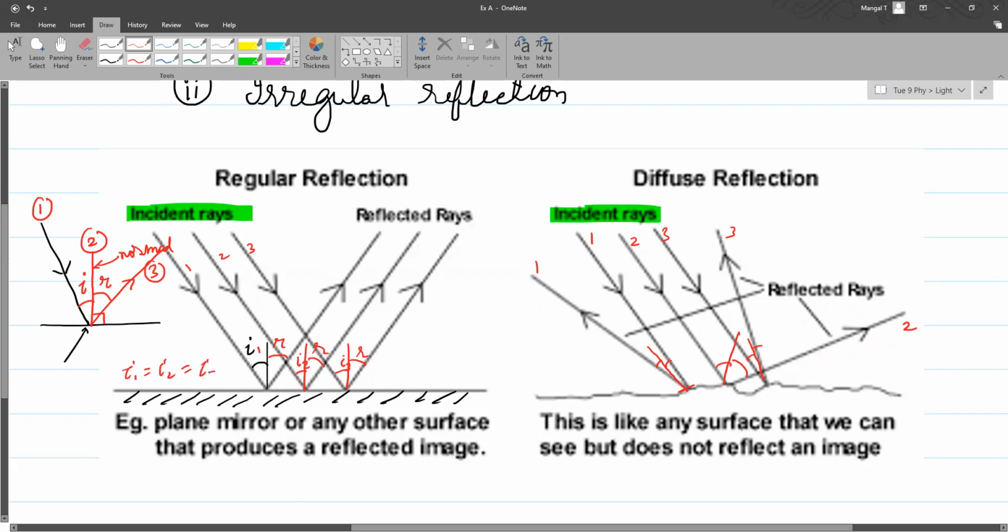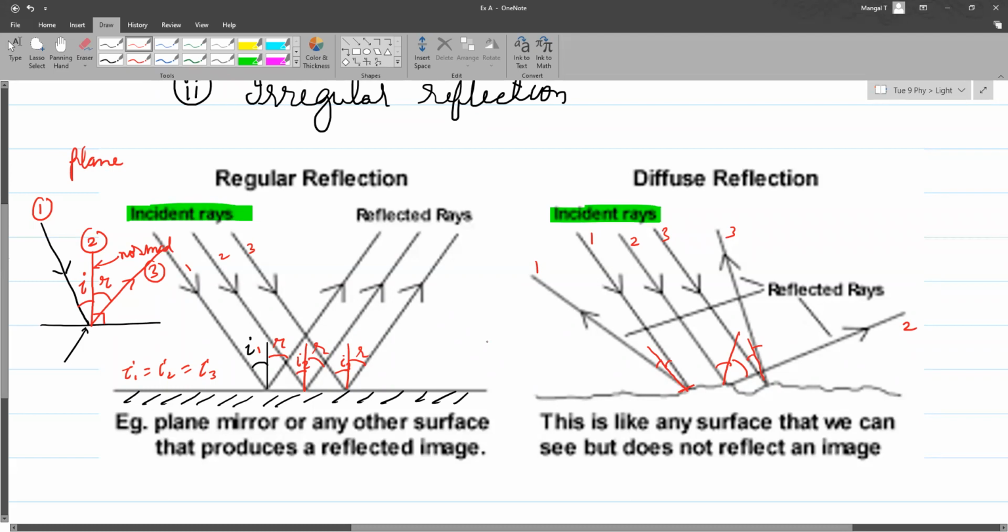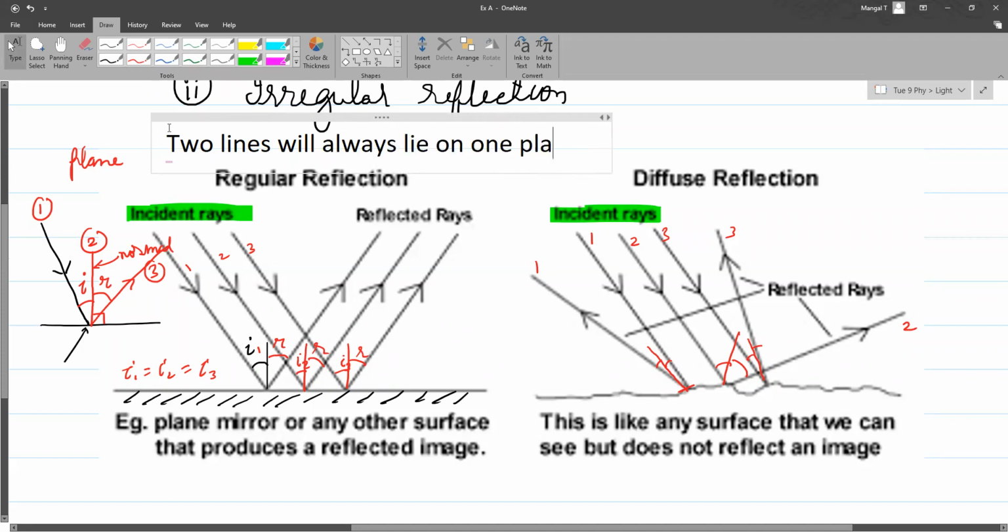Okay. And so what do you mean by the normal, the incident ray and reflected ray meeting on the same plane? Yeah. Now in geometry, when you talk about a plane, you talk about a flat surface. So that is called a plane. Now there is a property that two lines will always lie on one plane. Like you take any two lines, you can take a flat surface where both the lines will lie. Three lines, just a minute, three lines may or may not lie on a flat surface.